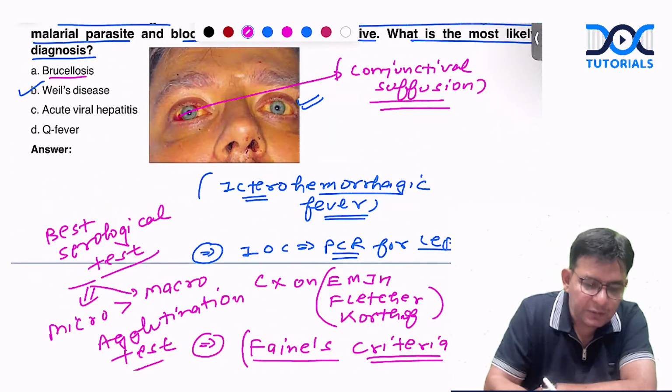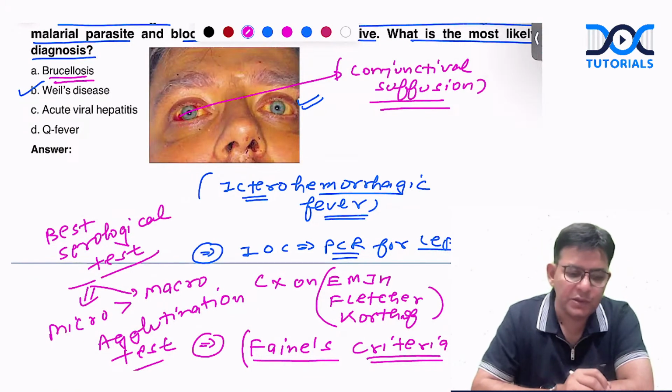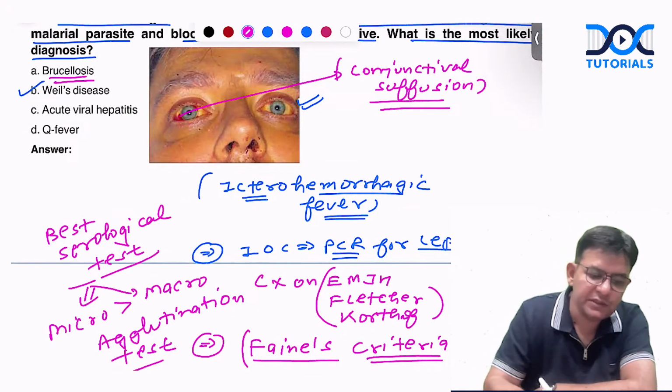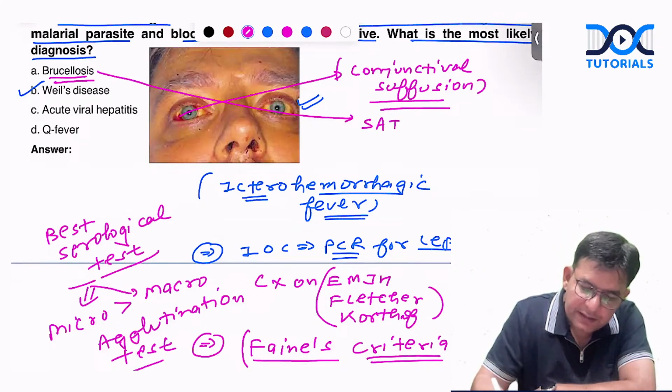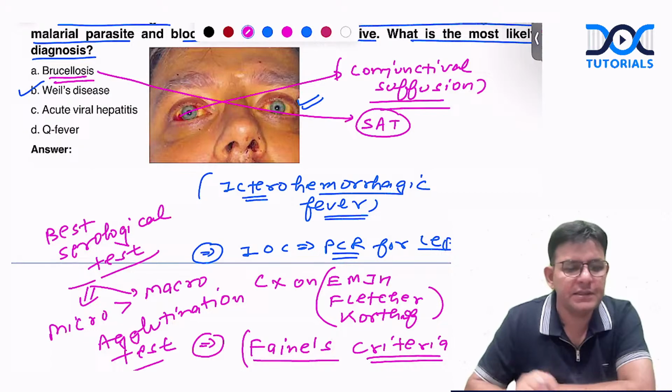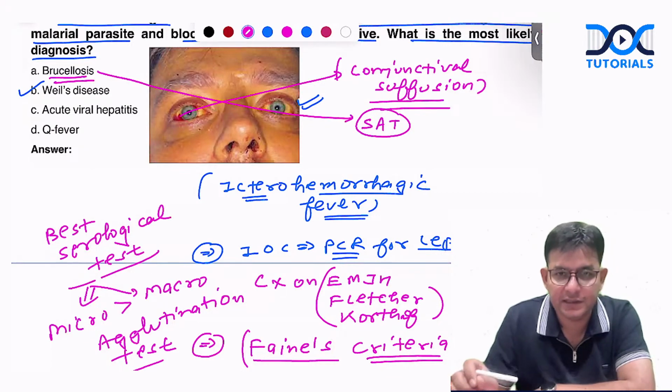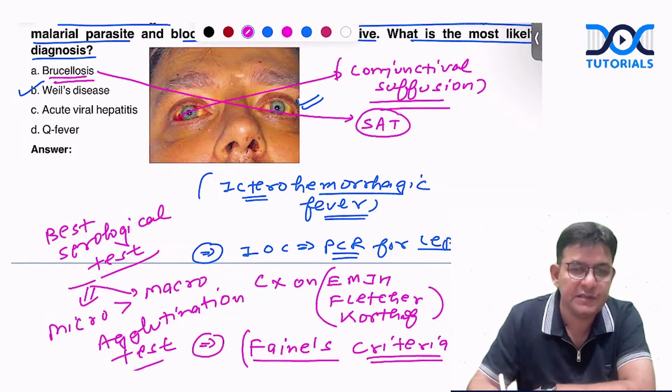Okay. For brucellosis, guys, if I ask you which serological test is done, this was asked in your exam, and the answer is SAT, that is standard agglutination test. Standard agglutination test. This is the best serological test for acute brucellosis.